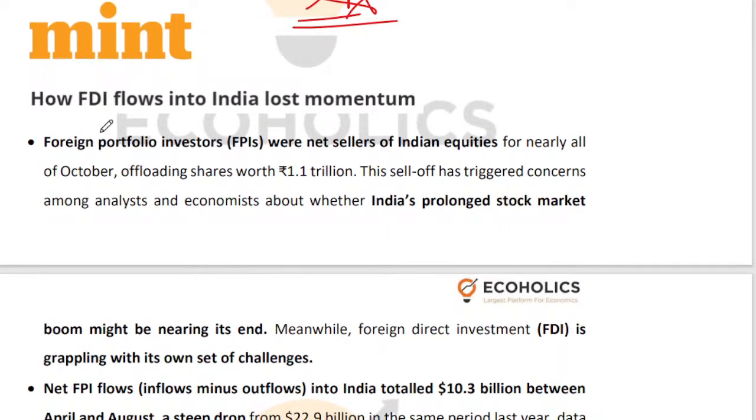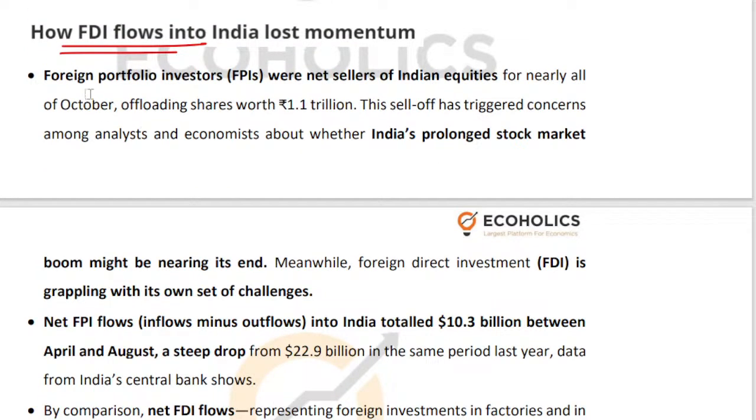So let us start. Let us speak about the FDI inflows into India. Naturally, you have to know certain numbers regarding the inflow of FDI in India. You have to be aware of numbers. Without numbers, you will not be able to write an answer for this question. Anyways, let us start by talking about some FPI numbers also.